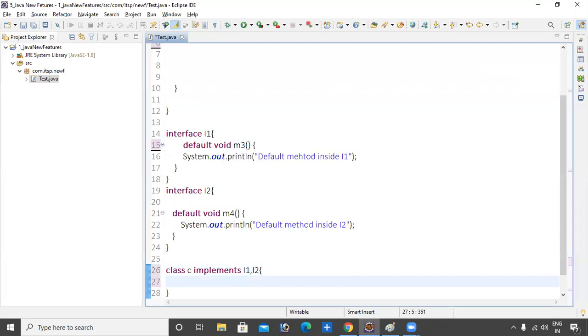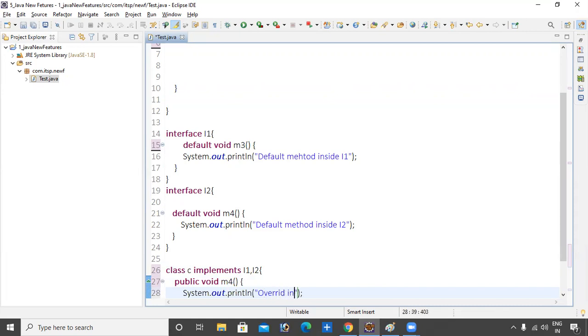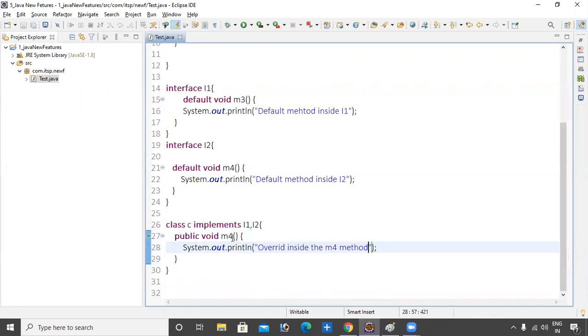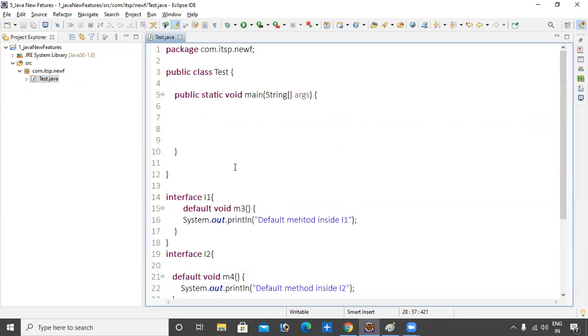If you want to provide an override, if you perform the override of the m4 method, then you can. Public void m4. That's how to override inside the m4 method. Now we can perform the overriding. Do we get any error? No.